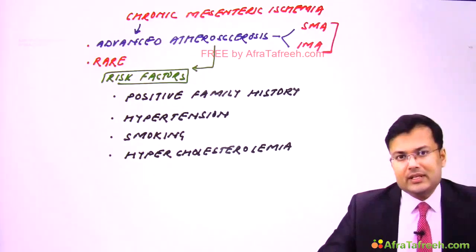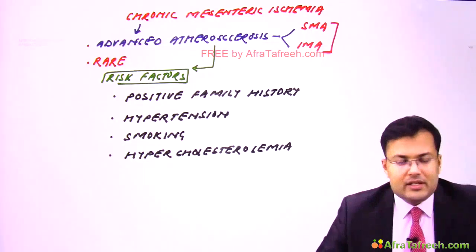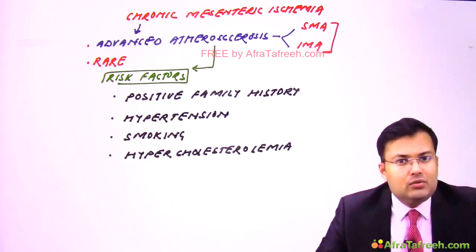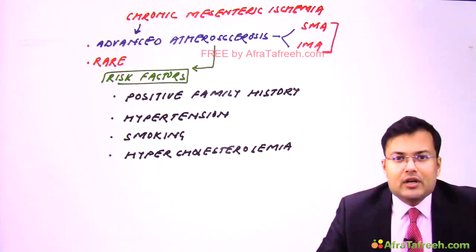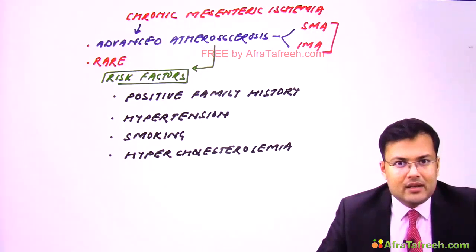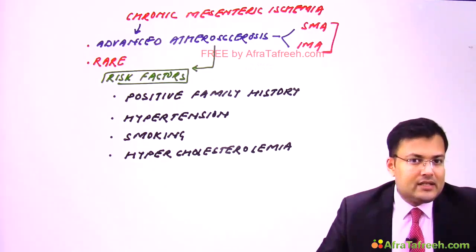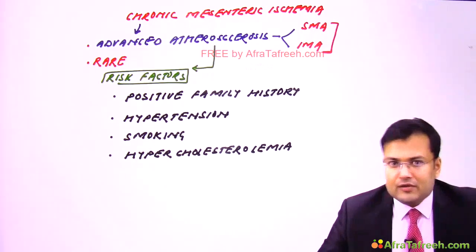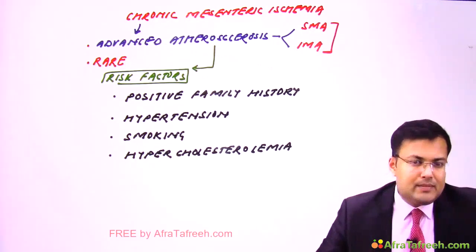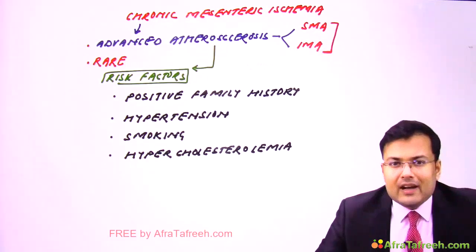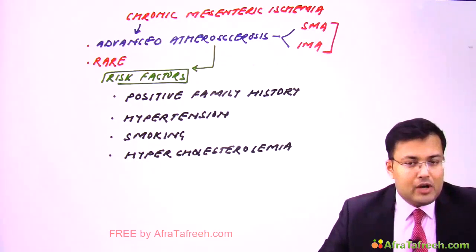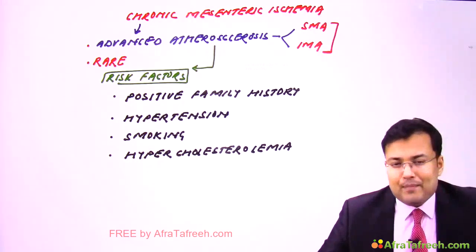Now what are the problems in these patients? What is the normal physiology? Whenever we eat something, after meals, the blood is diverted to the mesenteric vessels. Why? Because of digestion. In such patients, since there is severe atherosclerosis with involvement of the superior and inferior mesenteric arteries, after meals these patients are going to complain of crampy abdominal pain. So these patients have postprandial abdominal pain. And what kind of pain? Crampy abdominal pain.